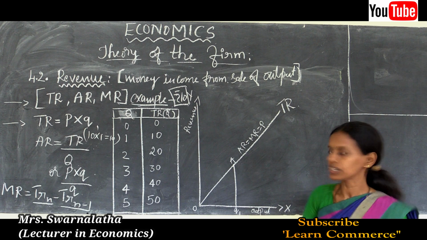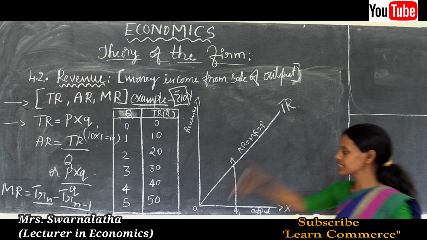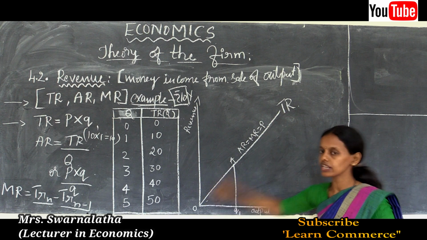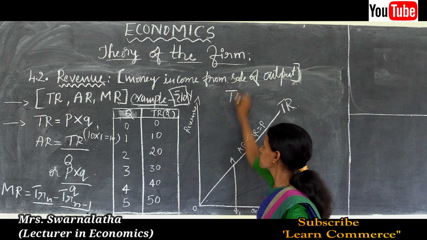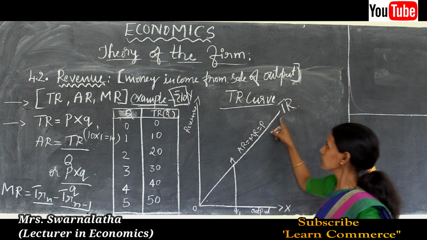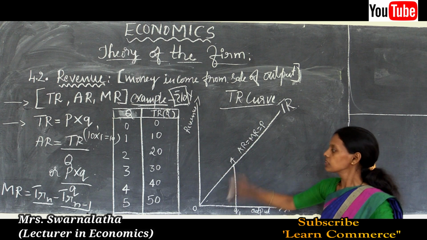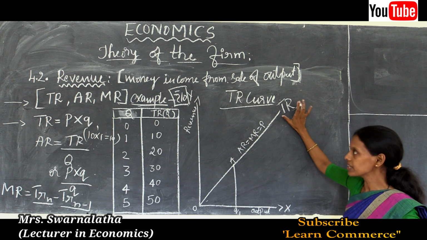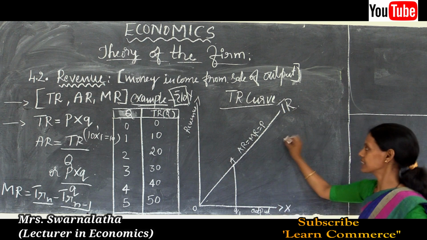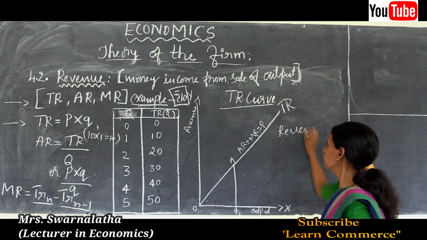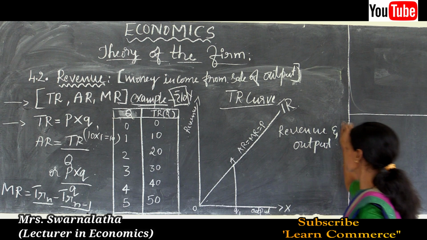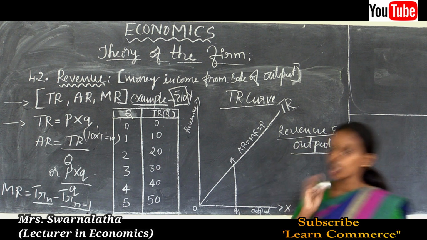This can be depicted through a picture. See here, this upward rising straight line is the total revenue curve. This picture shows the total revenue curve of a firm. TR means total revenue curve. So what is total revenue? Total revenue is nothing but the relationship between revenue and output.